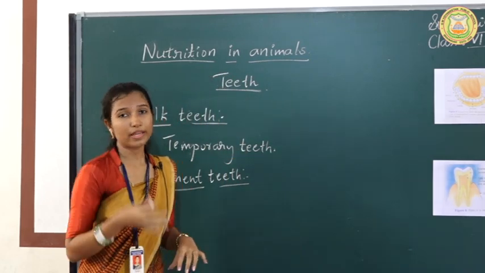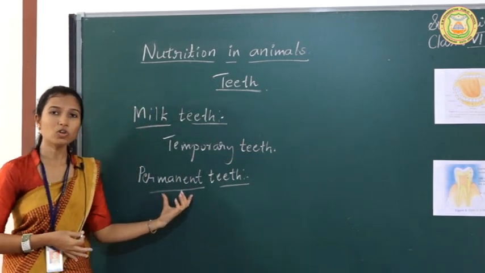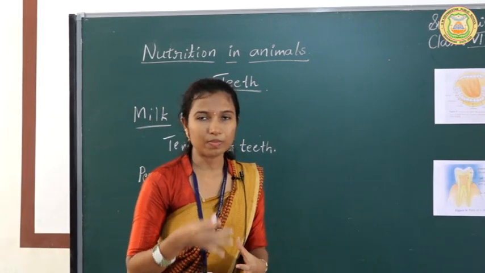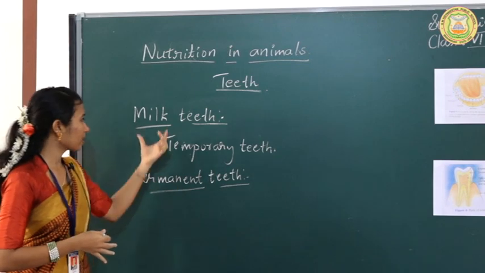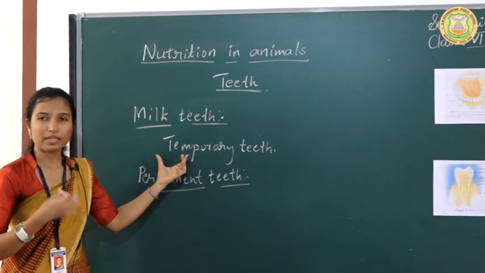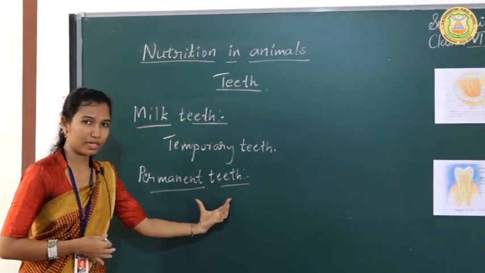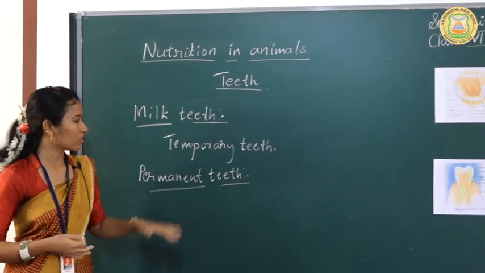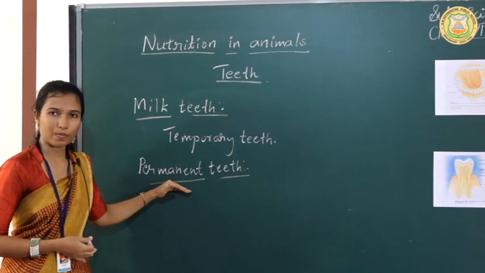Usually at old age, these permanent teeth will start to fall off. When they fall, another set of teeth will not come in that place. That is only in the case of milk teeth, where another set of teeth will come, that is the permanent teeth. After the permanent teeth, no more teeth will start to grow. So that is about milk teeth and permanent teeth.